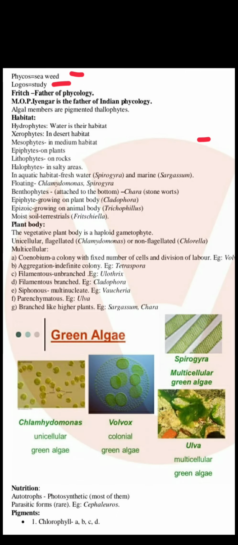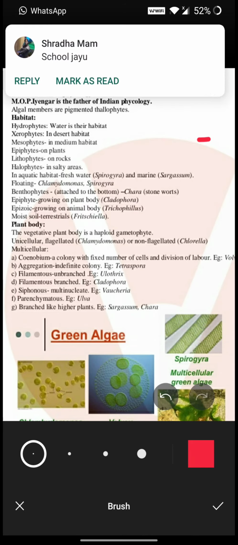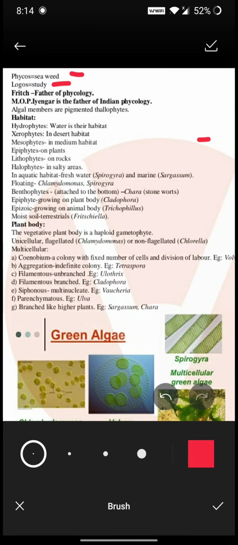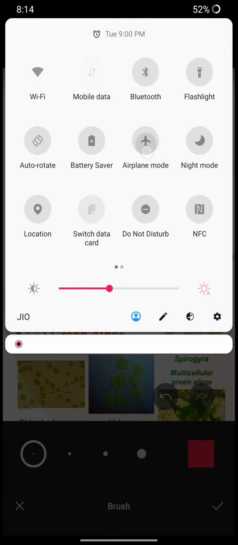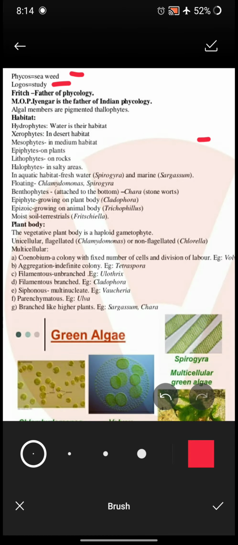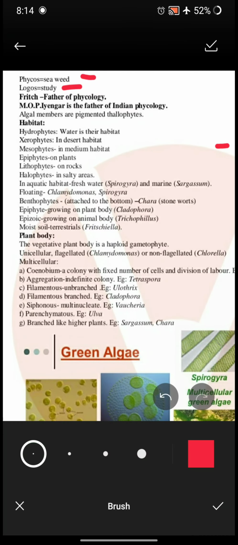So, what is phycology? Phycology is the study of seaweed, or we can use the word phycology for the study of algae. So, who was the father of phycology? Fritsch is considered as the father of phycology. M.O.P. Iyengar is the father of Indian phycology.